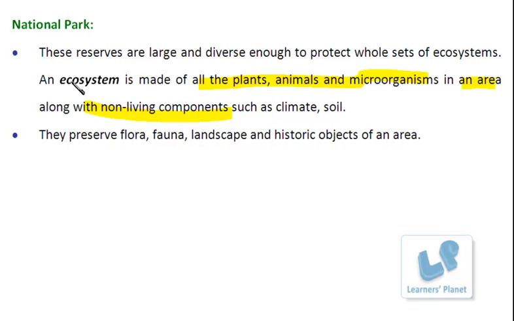So in the national park, these reserves are well maintained so as to maintain the different types of ecosystem which are naturally found in the forest also. So if such establishments are there, then it can definitely help in the preservation of flora, fauna, landscape, as well as the historical objects of a particular region. Some common examples of these are Satpura and Pachmarhi, as we have discussed earlier.